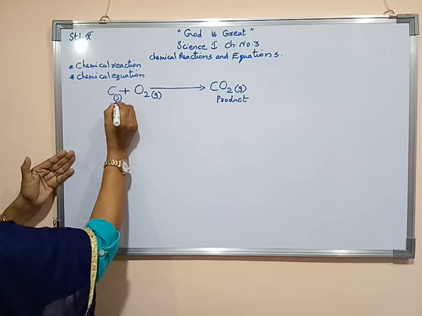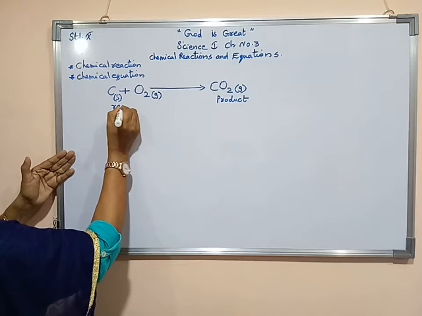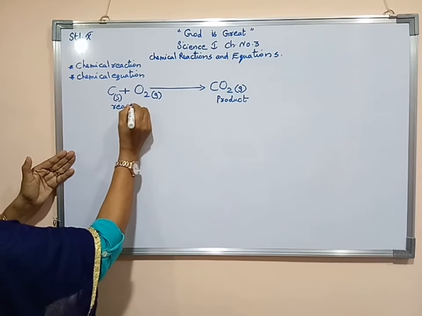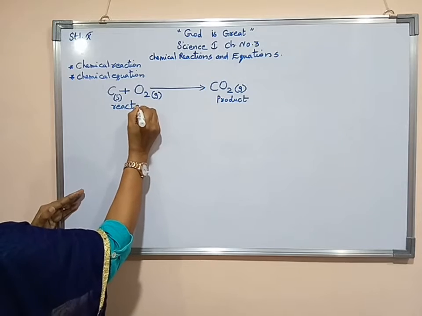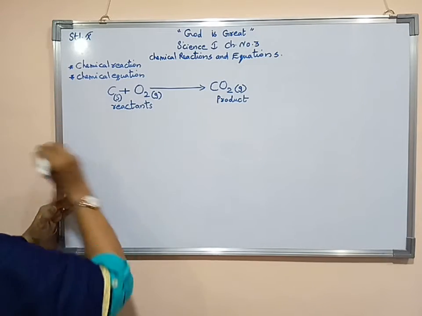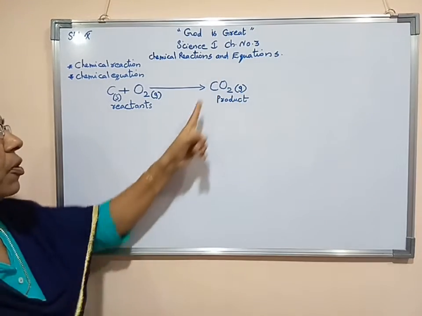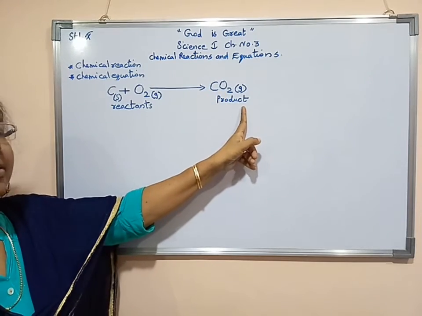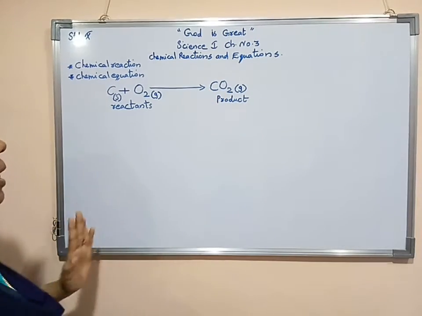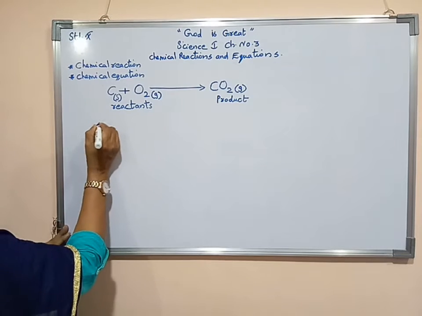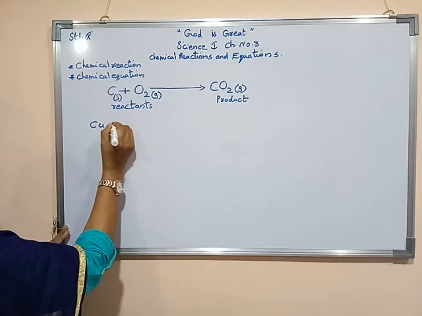The left side of the arrow mark is known as the reactant. Now two reactants are there, so we can write here reactants. Here only one product, a single product is there, so we can write here product. Now if you are writing another example, that is copper sulfate,